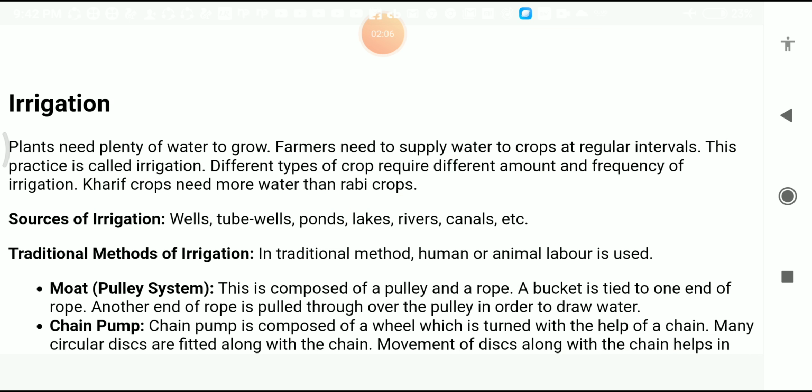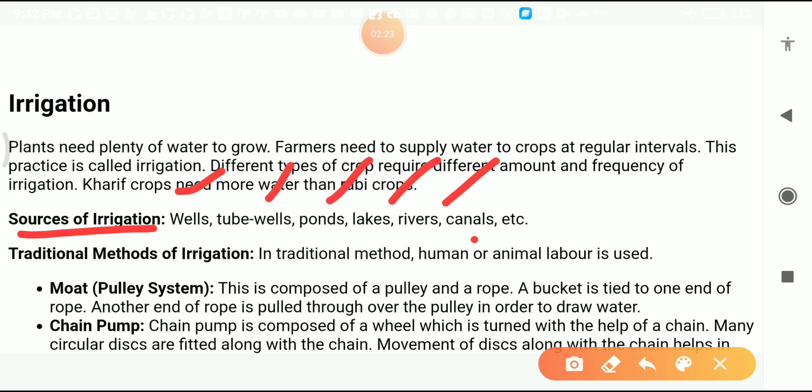Next is the sources of irrigation. Sources of irrigation means where you will take the water from. Farmers will take the water from wells, ponds, lakes, rivers and canals. With the help of all these sources of water, farmers can irrigate the field.